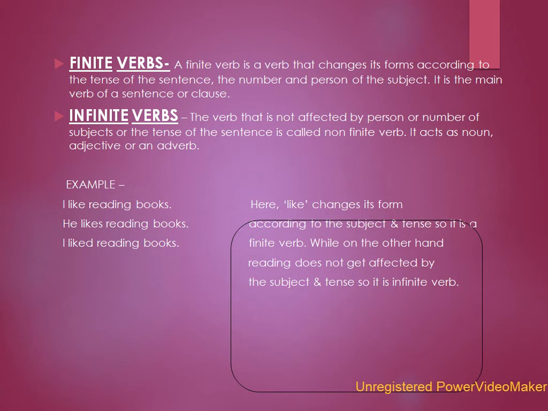Let's see the example. I like reading books. He likes reading books. I liked reading books. Here, like changes its form according to the subject and the tense, so it is a finite verb. While, on the other hand, reading does not get affected by the subject and tense, so it is a non-finite verb.